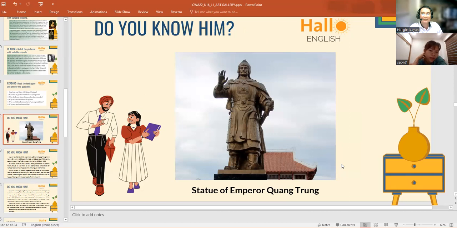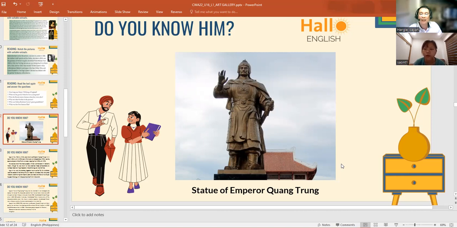He is Emperor Quang Trung, a king of Vietnam a long time before. Do you think where he lived was in the southern part of Vietnam or the northern part, in Ho Chi Minh City? I don't remember exactly about him, but I think he was born in Ninh Bình.